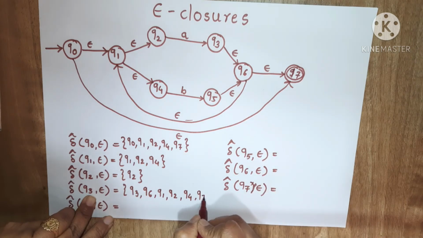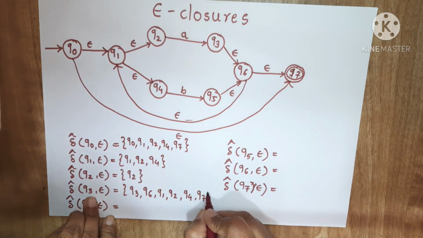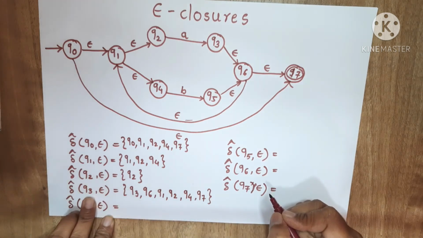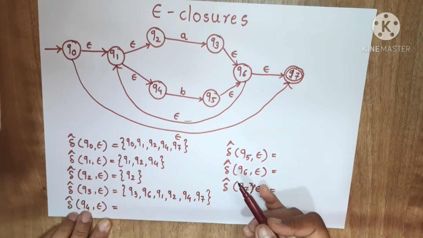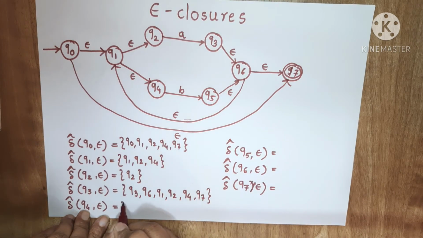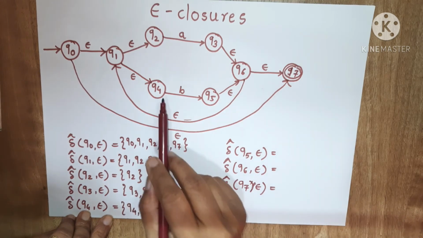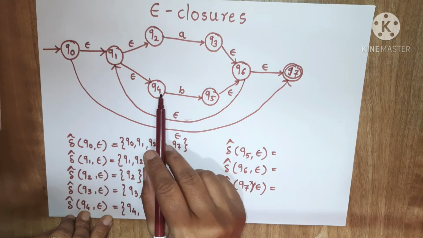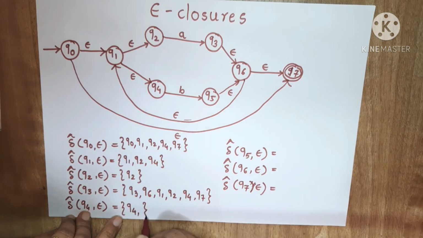So q7 will also be there. So this is the epsilon closure of the q3 state. Now epsilon closure of q4. As every state is there in its epsilon closure, q4 should be there. Then from q4, by using epsilon, there is no transition, so only the q4 state is present.